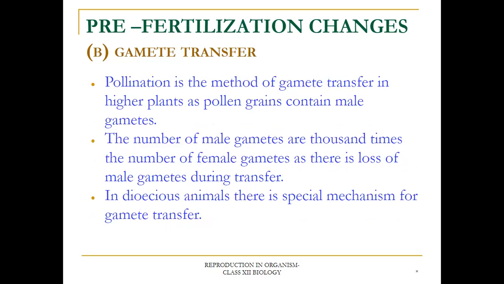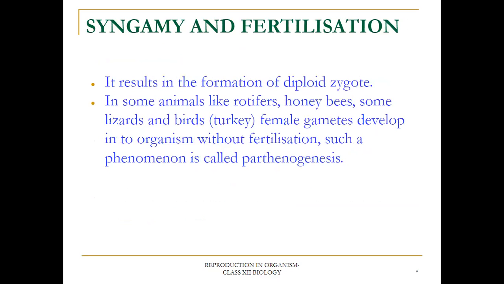Now pollination is a method of gamete transfer in higher plants, as pollen grains contain male gametes. The number of male gametes is greater than that of female gametes because there is loss of male gametes during the transfer or pollination. In dioecious animals there is a special mechanism of gamete transfer. Syngamy and fertilization.